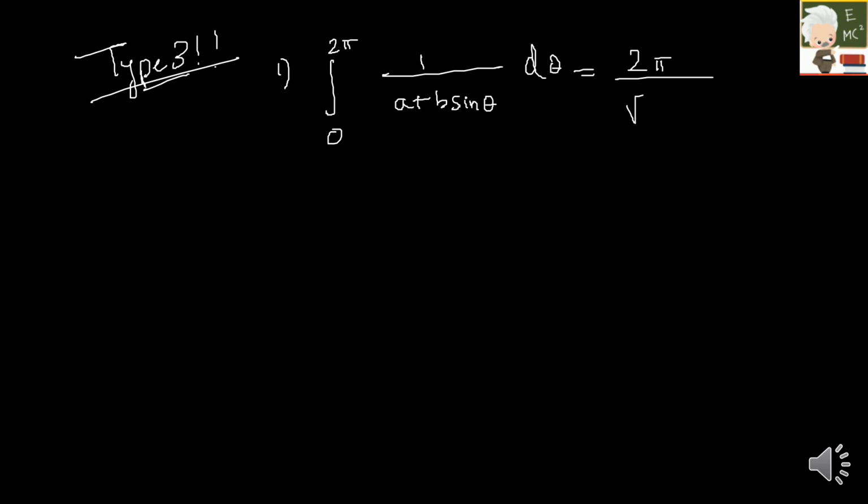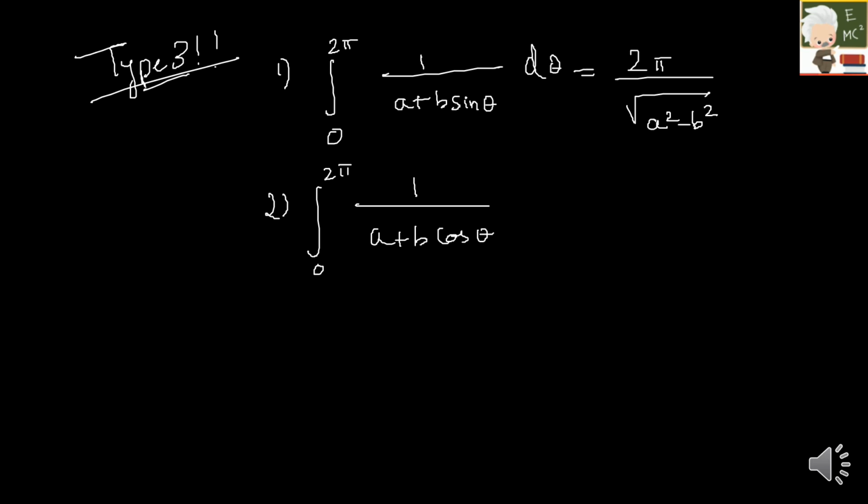My first question is integral 0 to 2 pi 1 by a plus b sine theta d theta. If you are finding any function in this form, then your answer is nothing but 2 pi by under root a square minus b square. Second one is integral 0 to 2 pi 1 by a plus b cos theta d theta. Again for this also it is 2 pi by under root a square minus b square.